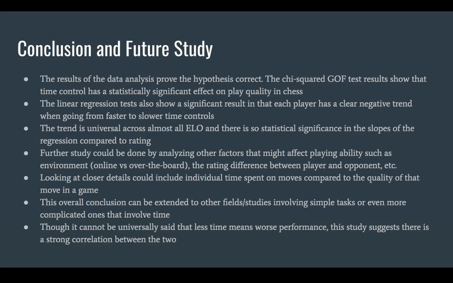The results of the data analysis proved the hypothesis correct. The chi-squared goodness of fit test results show that time control has a statistically significant effect on play quality in chess. The linear regression test also shows a significant result in that each player has a clear negative trend when going from faster to slower time controls. The trend is universal across almost all ELO, and there's no statistical significance in the slopes of the regression compared to rating.